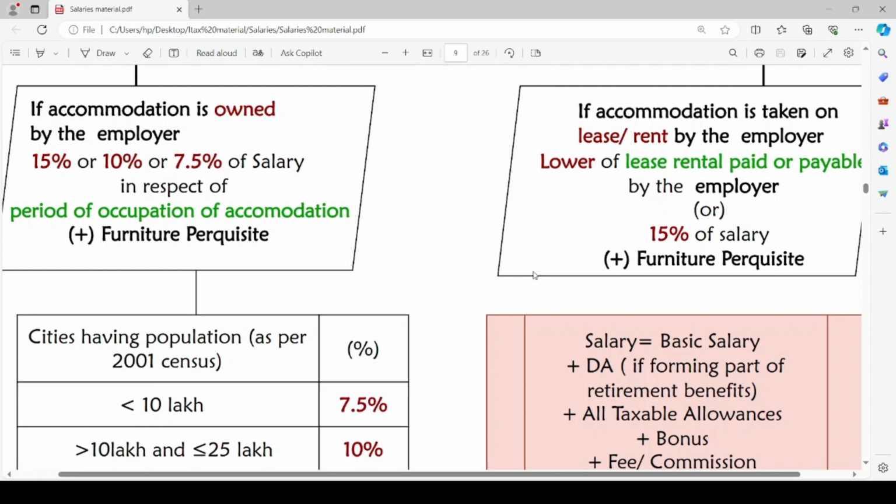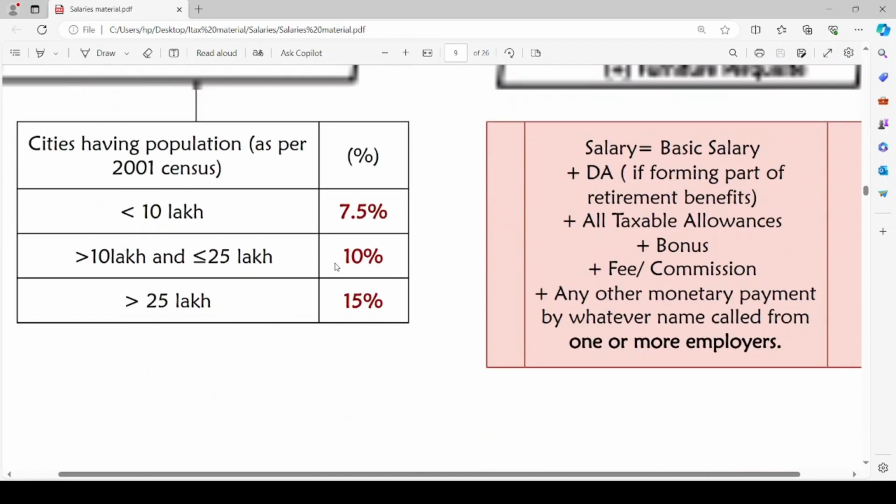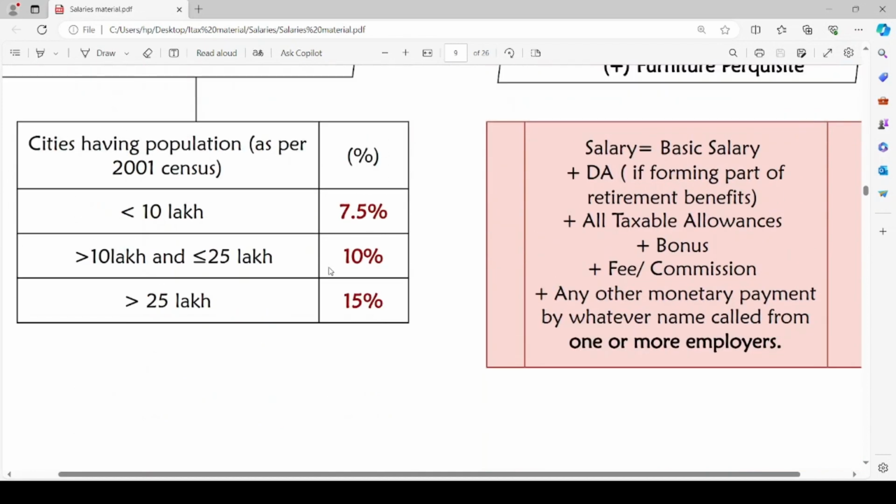The perquisite value will be either 15% or 10% or 7.5% of salary in respect of period of occupation of accommodation plus furniture perquisite if the accommodation is furnished. What is this 15%, 10%, 7.5%? It depends upon the population in the city as per the 2001 census.